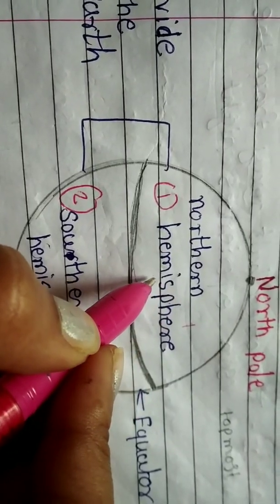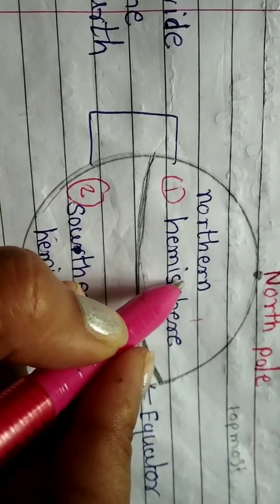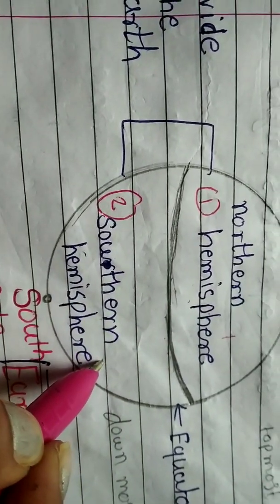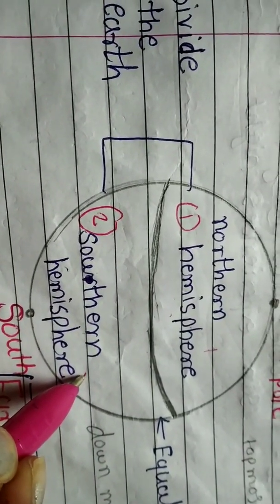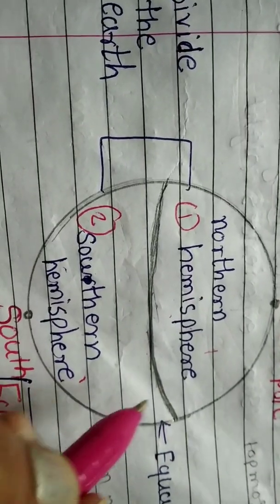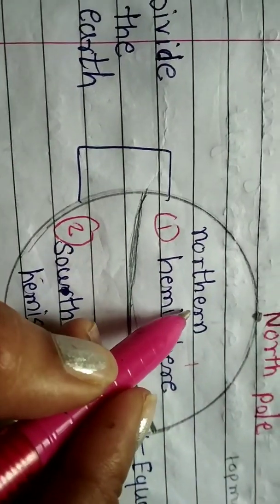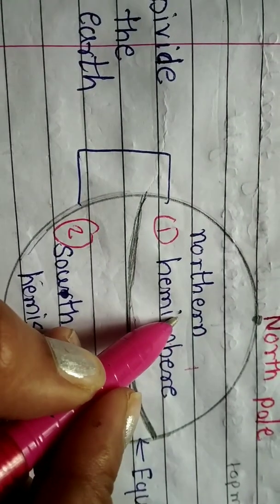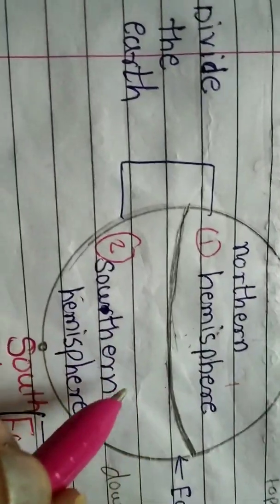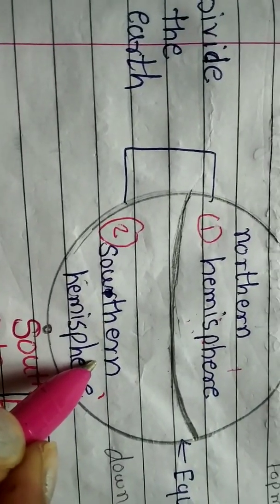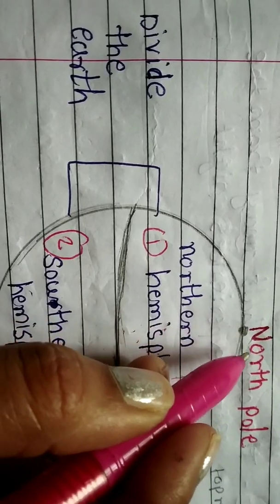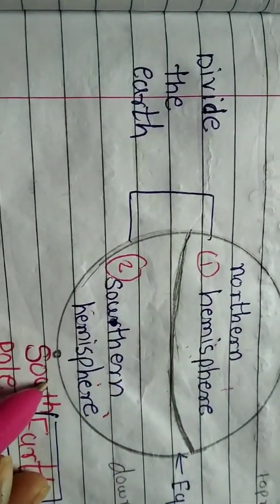The first is the topmost side, the northern hemisphere, and the downmost side we call the southern hemisphere. Which part is divided by the equator? That is two parts. The topmost part is the northern hemisphere and the downmost part is the southern hemisphere. And here you can see N means North Pole and S means South Pole.